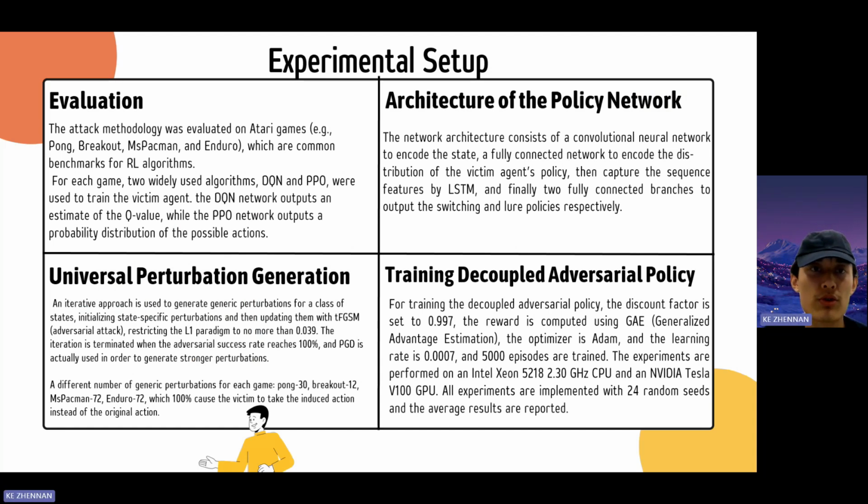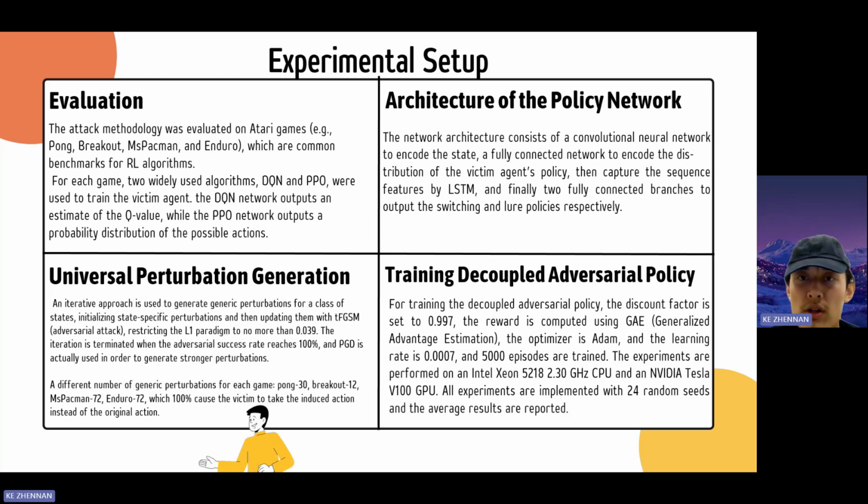And first, let's move on to the experimental setup. In the experiments, the authors evaluate the effectiveness of the attack methods in various Atari games, such as Pong, Breakout, Pac-Man, and Enduro, using DQN and PPO algorithms to train the victim agents. DQN outputs the Q-value estimates, while PPO outputs action probability distributions.